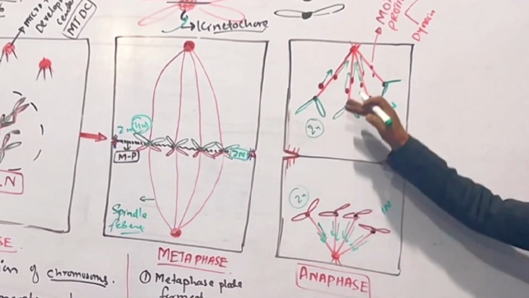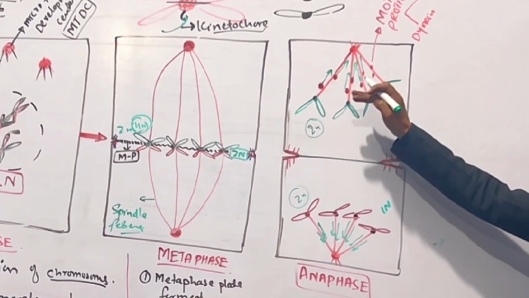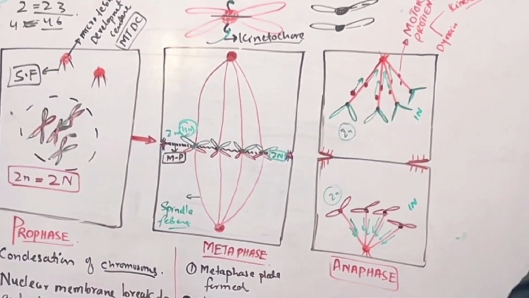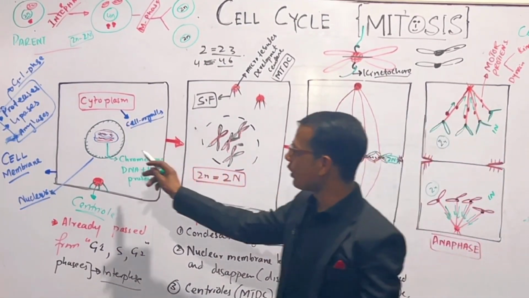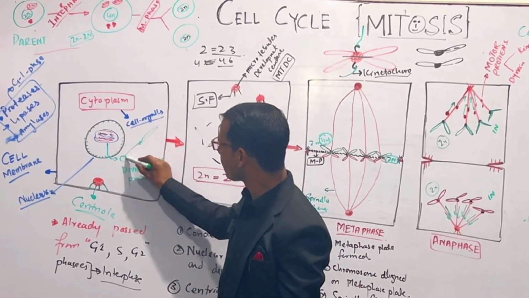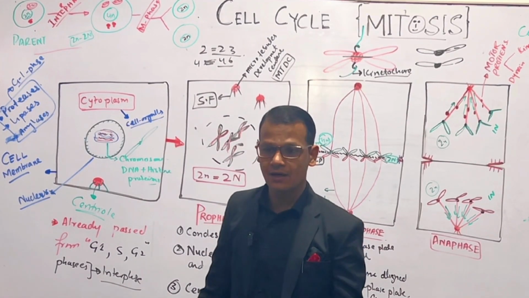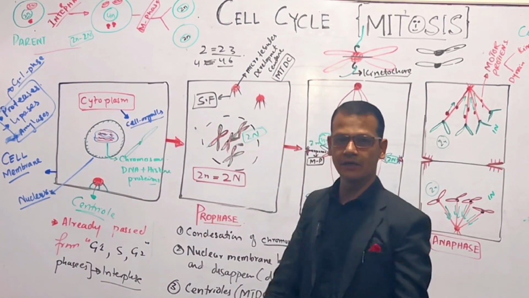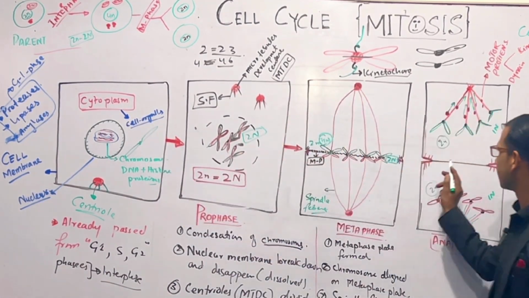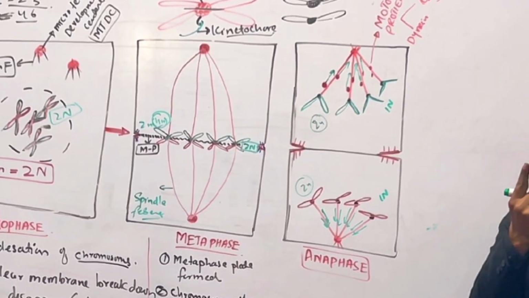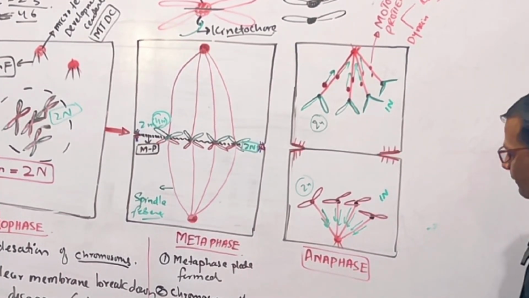Right? So each cell gets the full number of chromosomes, and the amount of DNA is also the same as in the parent cell. Right? Because before passing through interphase, this cell has 1n DNA. After interphase, this cell has 2n DNA. And now after full cell division, the daughter cells will get 1n DNA from the 2n DNA, which is formed in interphase. Right? So this is anaphase.